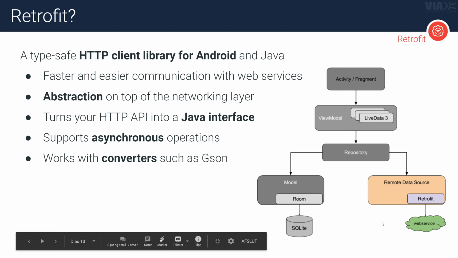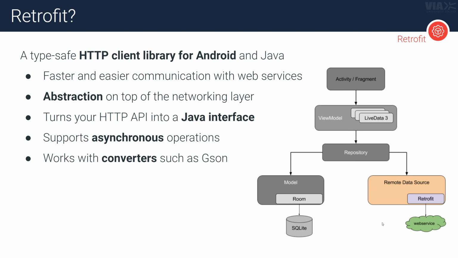And if you go to Square's website, the developers of Retrofit, they basically describe Retrofit as a type-safe HTTP client library for Android and Java, that is. So it's actually also possible to use this library in your normal Java applications. You don't have to do it only in your Android application. So that's very nice. And it makes everything faster and easier. You basically just describe how the endpoint should look and what you expect back, and that's it.